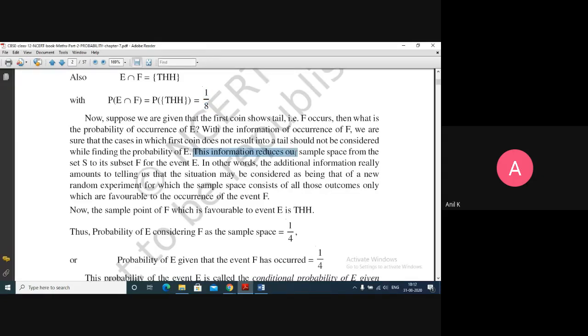This information reduces our sample space from the set S to its subset F for the event E. In other words, the additional information amounts to telling us that the situation may be considered as that of a new random experiment. Till now we solved whether the experiment is the happening of E, or of F, or of some event, but we have not combined both. After F happens, then E will happen. Such questions we have not solved yet. So this conditional probability will help us to discuss the probability in more detail and with more accuracy.